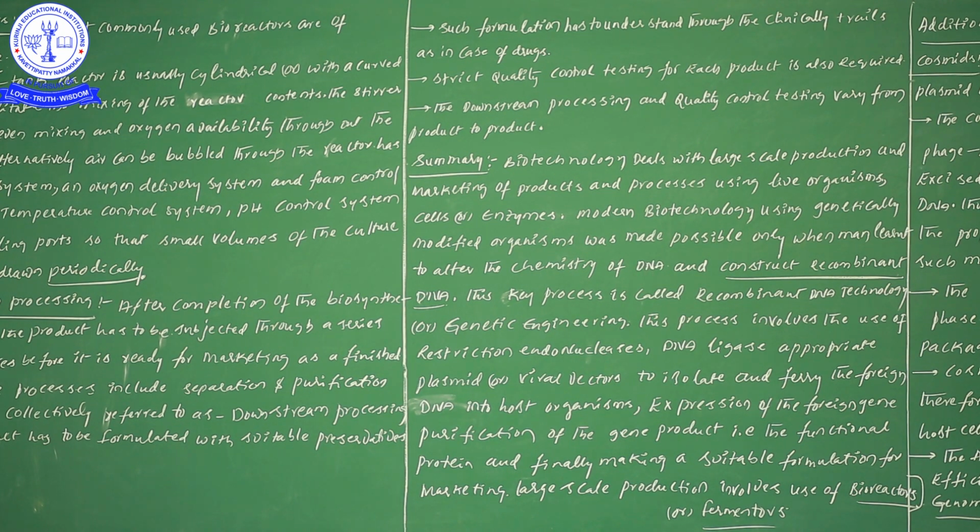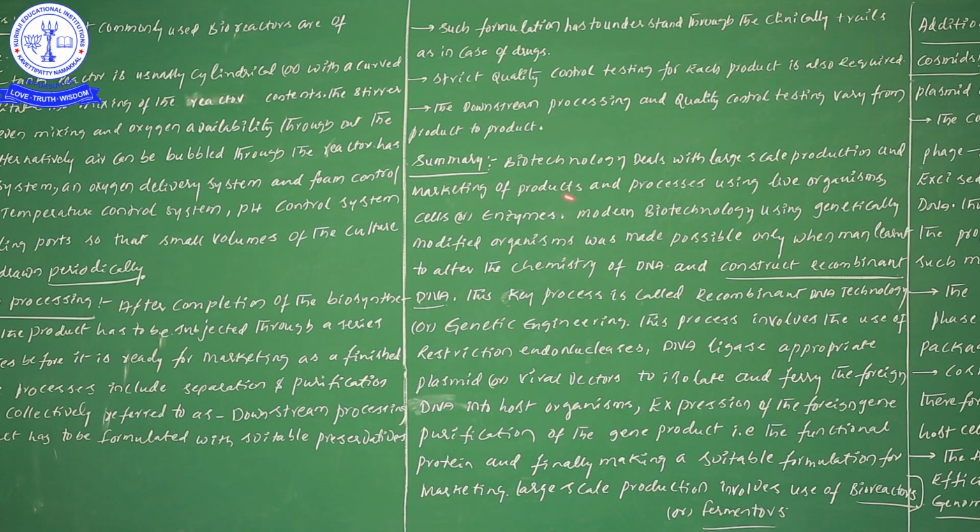Before starting to give additional information, let me give some information regarding this particular chapter. Summary: biotechnology deals with large scale production and marketing of products and processes using live organisms or cells or enzymes.